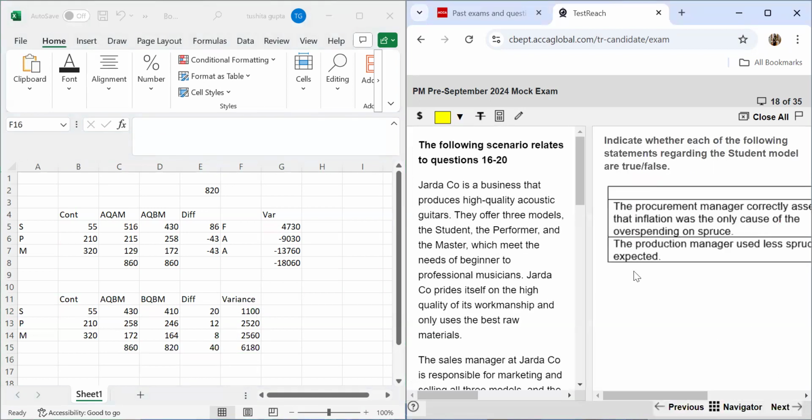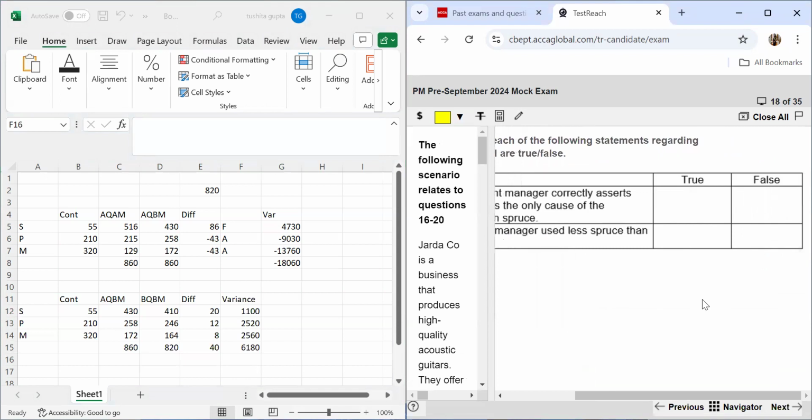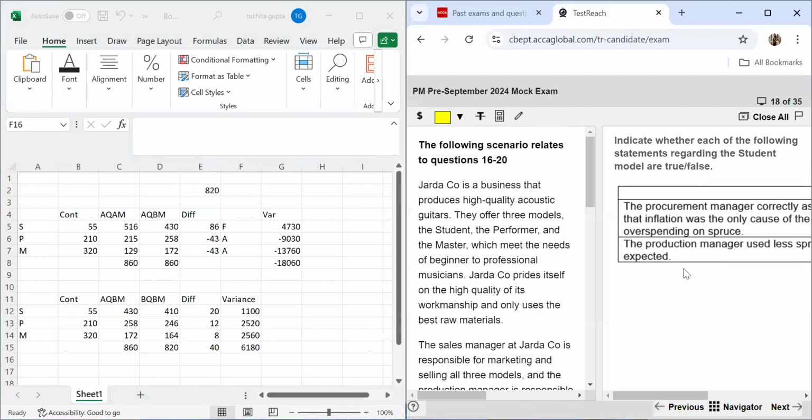Now here we have to indicate whether each of the following statements regarding the student model are true or false. So let's read the statement. The first statement says the procurement manager correctly asserts that inflation was the only cause of the overspending on Spruce. So let's have a look at the calculations.